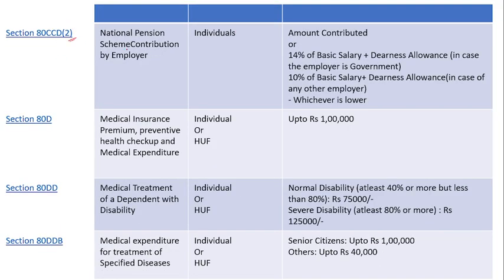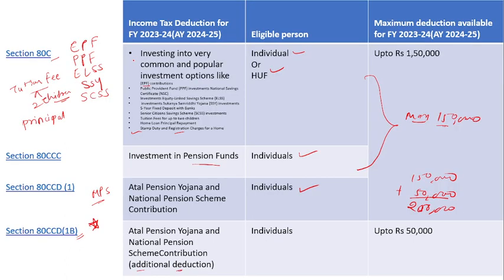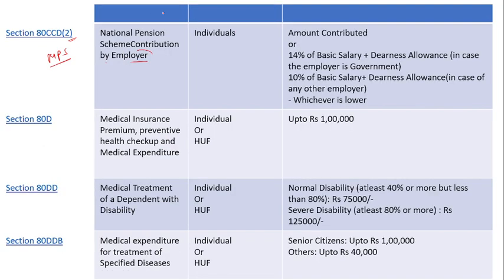This section is also for the NPS, but here the person who is eligible is the employer. Before, what I said was all for the employee. Okay, employee. And here we get a deduction, who is the employer.